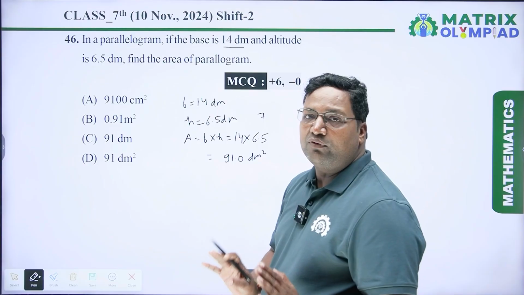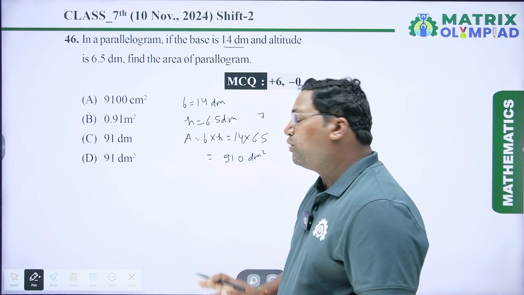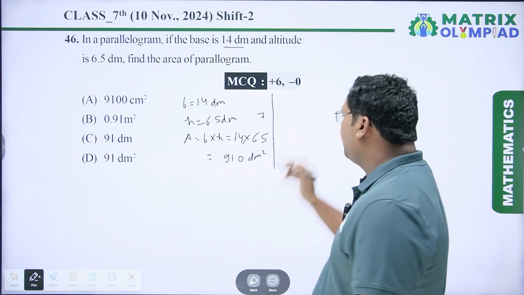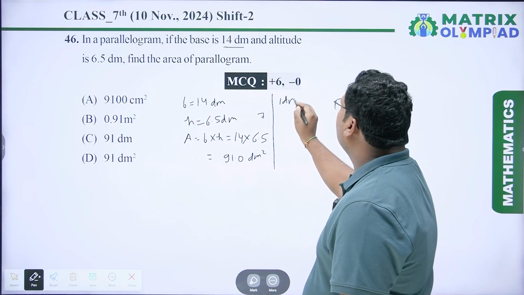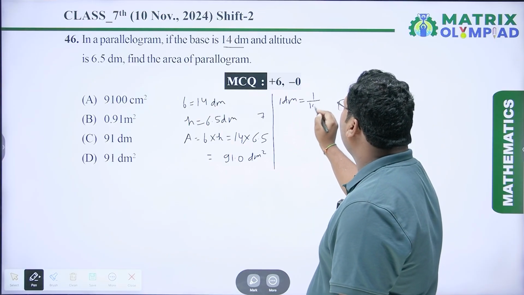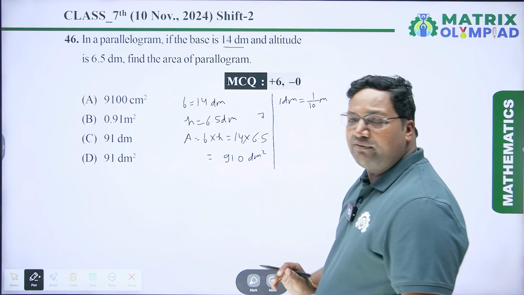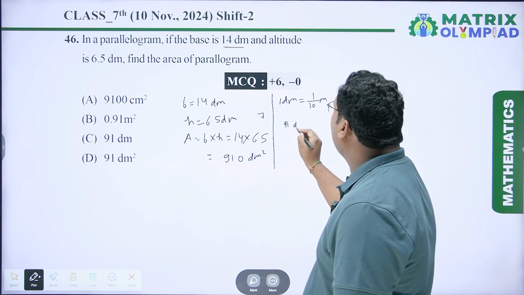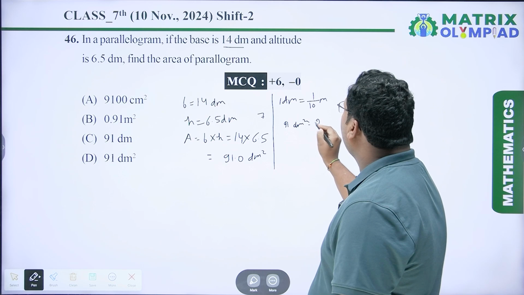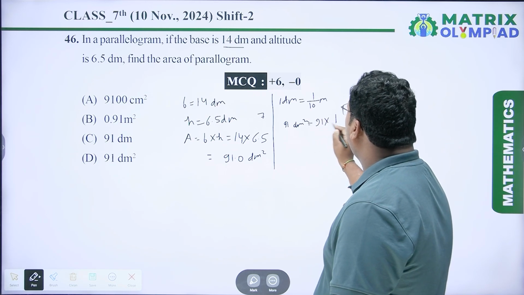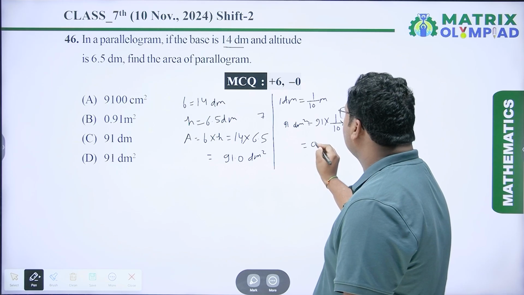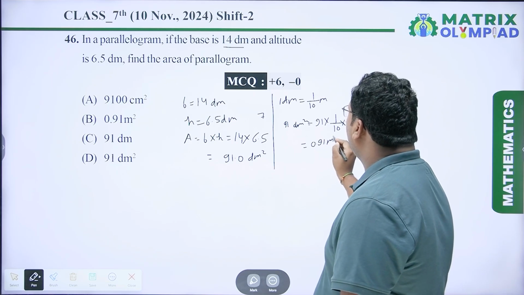So first we have to convert this dm square into a meter square. The relationship between dm and meter is 1 dm is equal to 1 upon 10 meter, and it is 91 dm square. So 91 dm square is equal to 91 into 1 upon 10 into 1 upon 10, which is equal to 0.91 meter square.